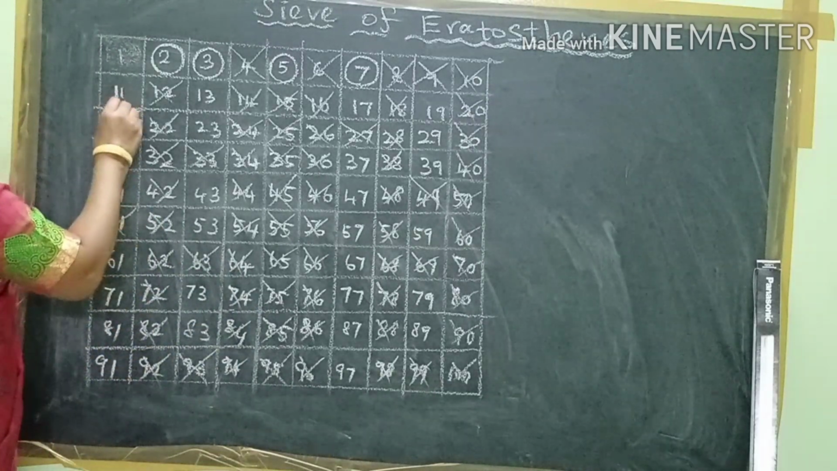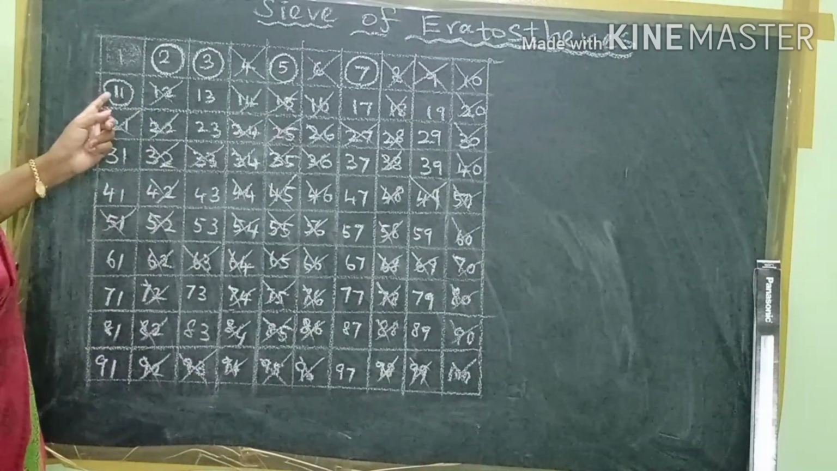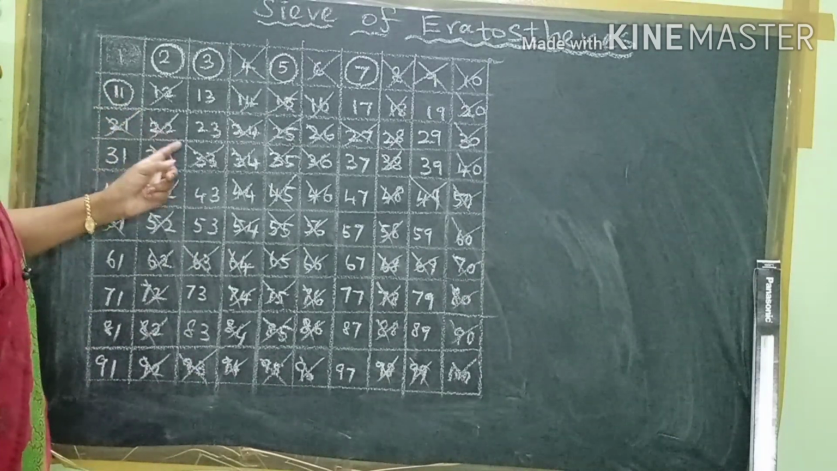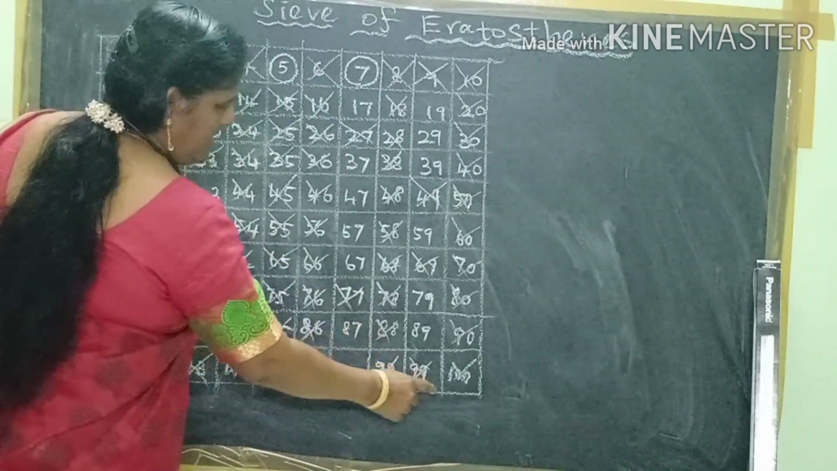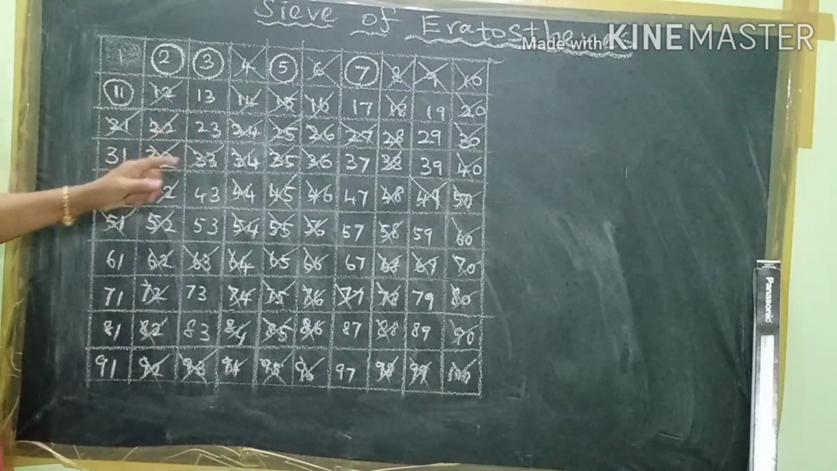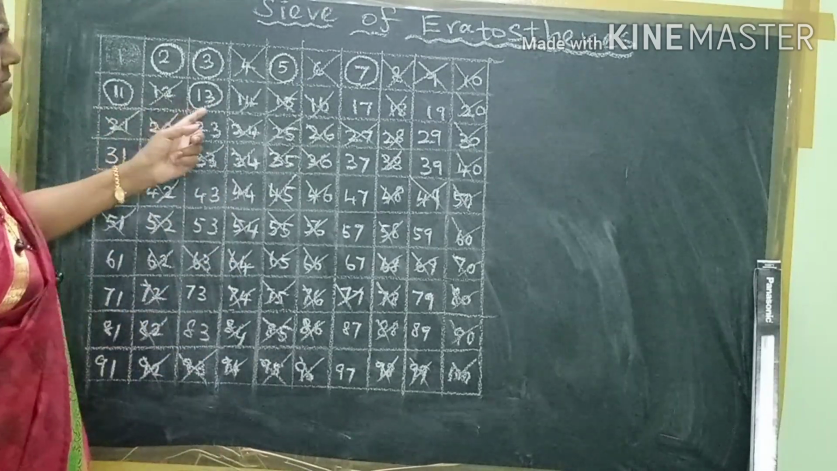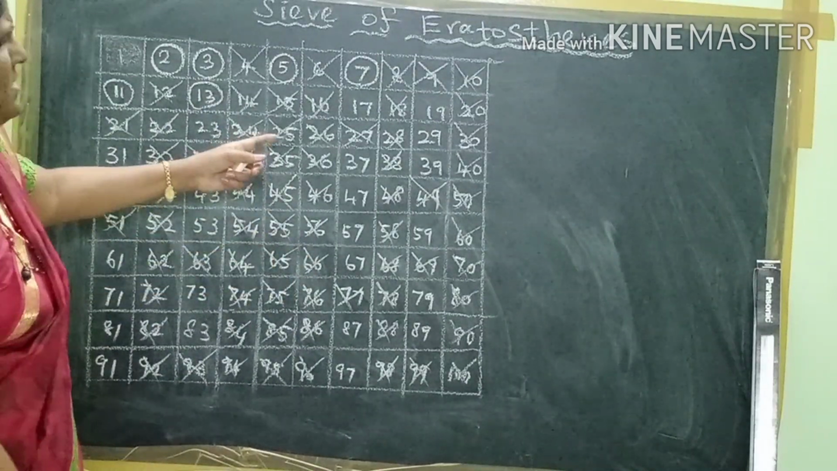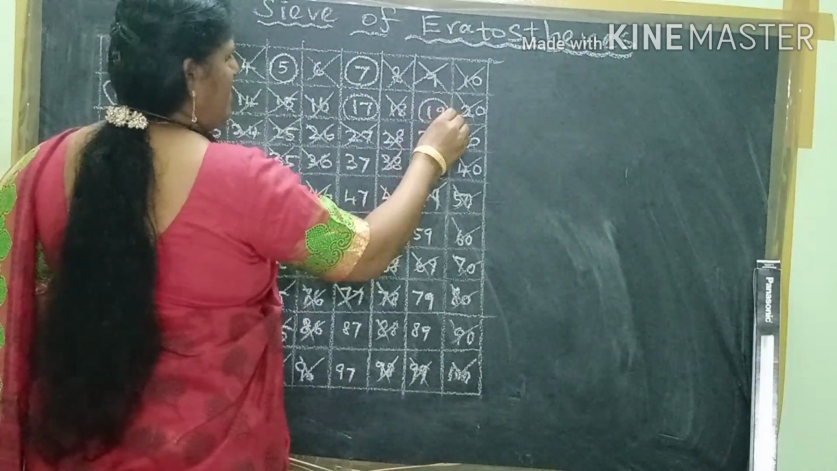Now see the next row. 11 is a prime number. So now we cross out all the 11 table. Multiples of 11 are 11, 33, 44, 55, 77, 88; 99 was already crossed out. Next, 13. 13 is a prime number. If any multiples of 13 are there, no, nothing. Then 17 is a prime number, and 19 is also a prime number.